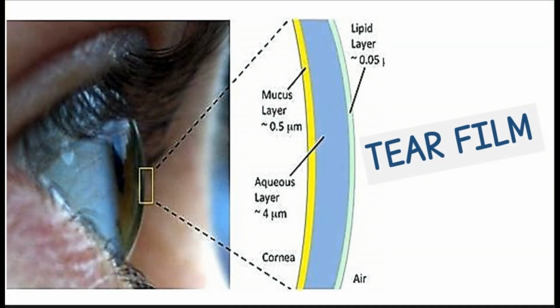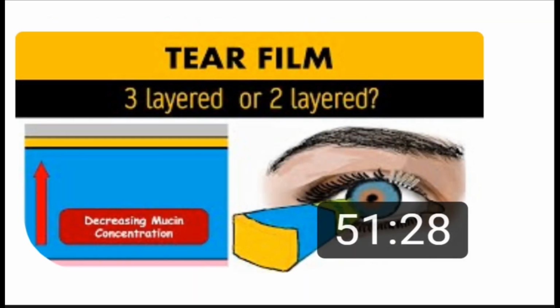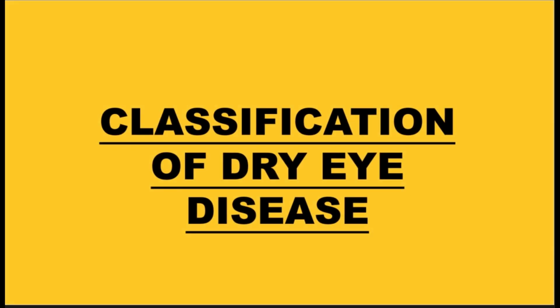Okay, so in our previous video, we talked about the tear film in detail, and this is the thumbnail of the video. If you haven't yet seen that, I would advise you to see that video first and revise it, and then come back to this video. It will be easier for you to understand. Now let us talk about the classification of dry eye disease.